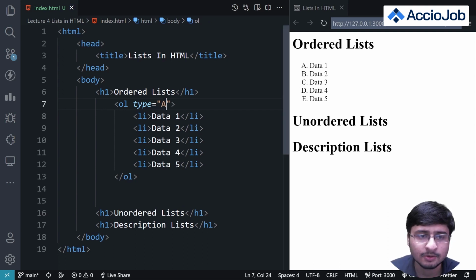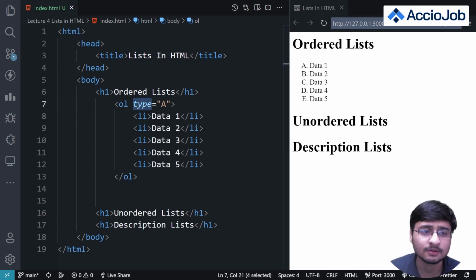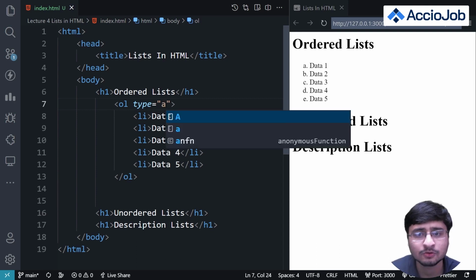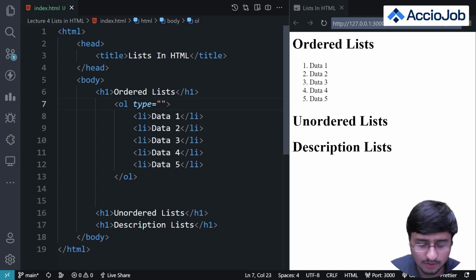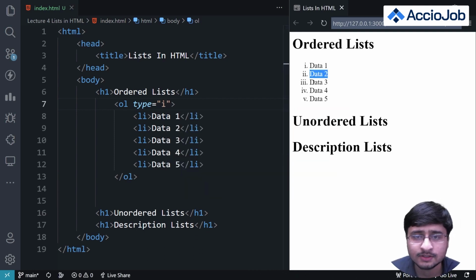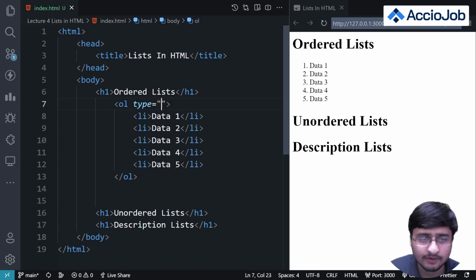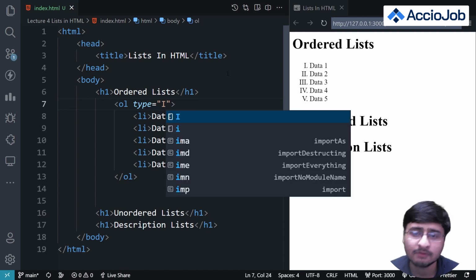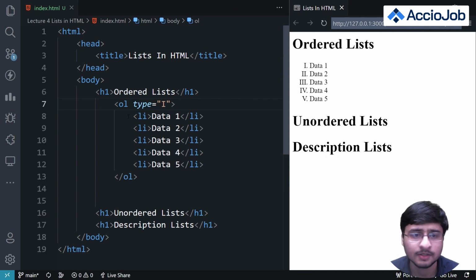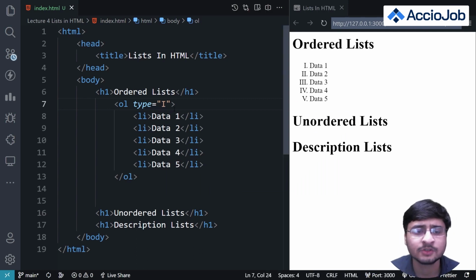And HTML is able to determine that this ordered list needs a type of capital A, which is A, B, C, D. Let's add the type of small a. So you can see small a, b, c, d have appeared as the list orders. So I'll type i, and here you can see that Roman numbers have appeared in small letters, of course. If I type capital I, you can see Roman numbers have appeared in capital form. So these are all the types which you can use as your list.